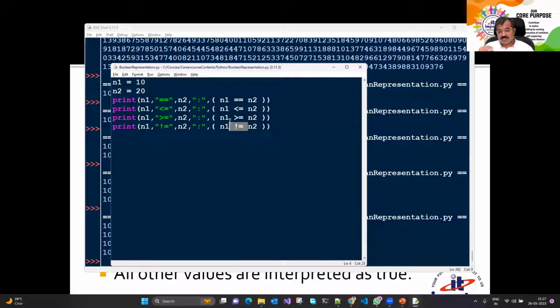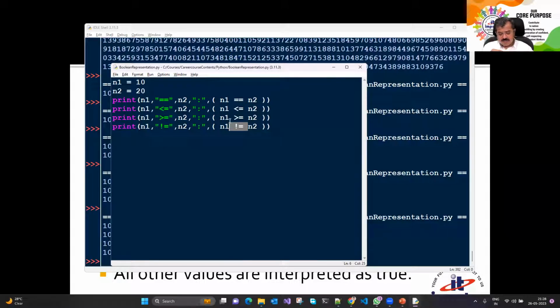So there are unary operators, binary operators, and ternary operators. Unary works on only one operand, binary works on two, ternary works on three operands, and so on. So we have seen all the binary operators, and these are relational operators. Relational operators always give the answer as true or false. All the answers that we got were either true or false. Can I assign true or false directly? Yes.